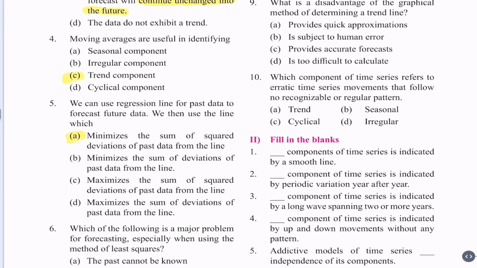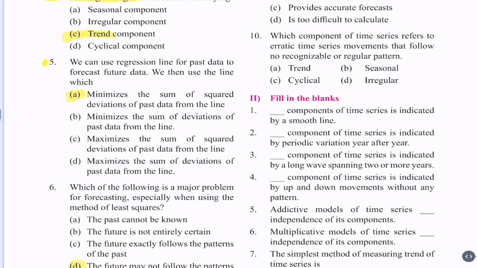Question 4. Moving averages are useful in identifying A. Seasonal component, B. Irregular component, C. Trend component, D. Cyclical component. As we know, the method of moving averages is used to estimate trend. So, alternative C is the correct alternative.